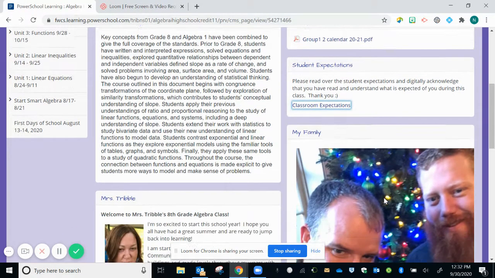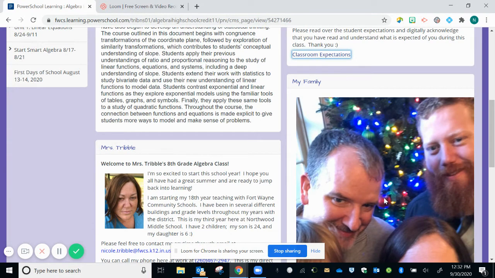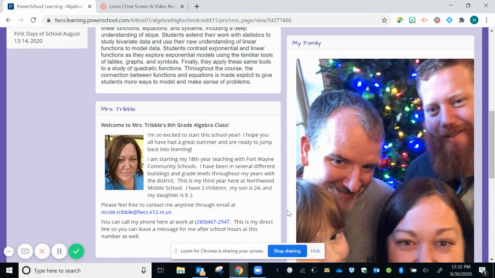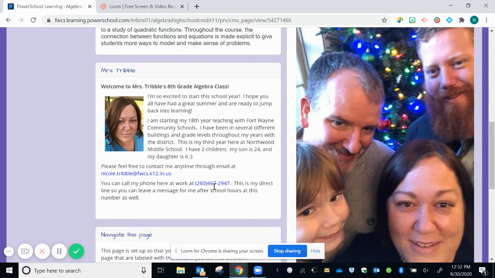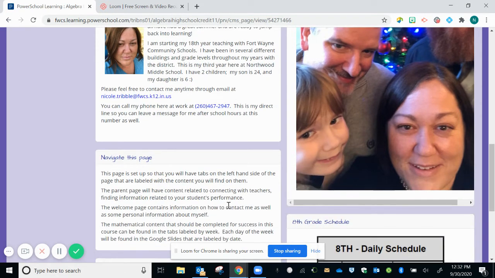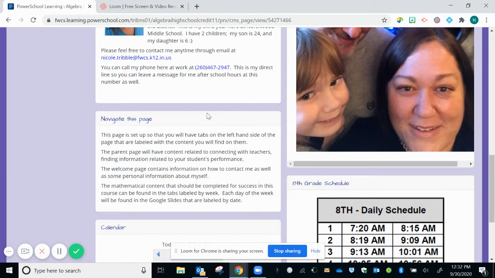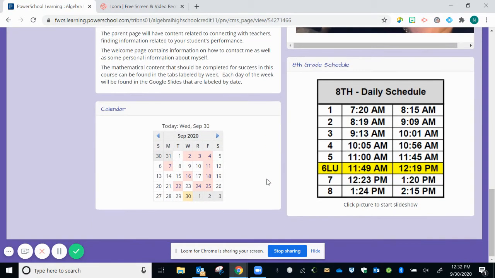Underneath of that is a picture of my family and a little bit of information about myself. My contact information and phone number to my classroom are listed as well. And the little box on how to navigate this page, which is what we're going through now. Underneath of those items will be the Northwood calendar and also our school schedule as far as what time classes begin and end, and also lunch.